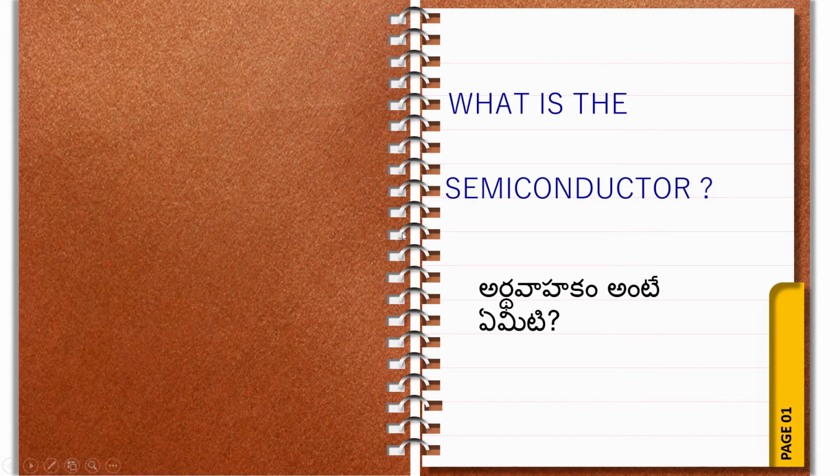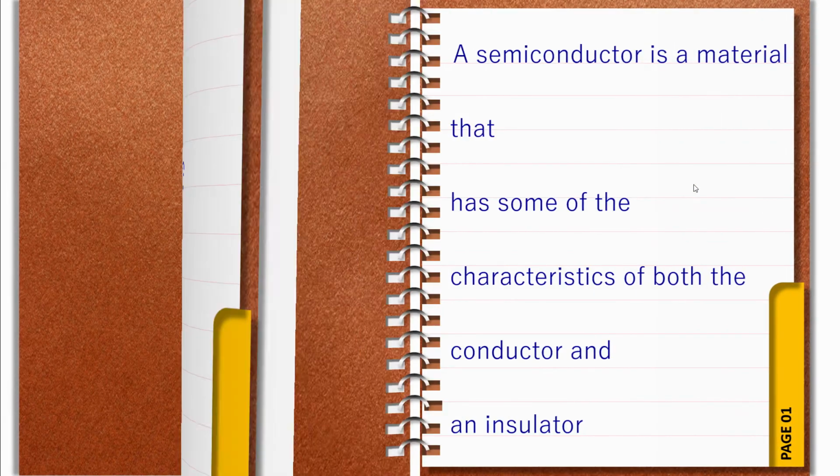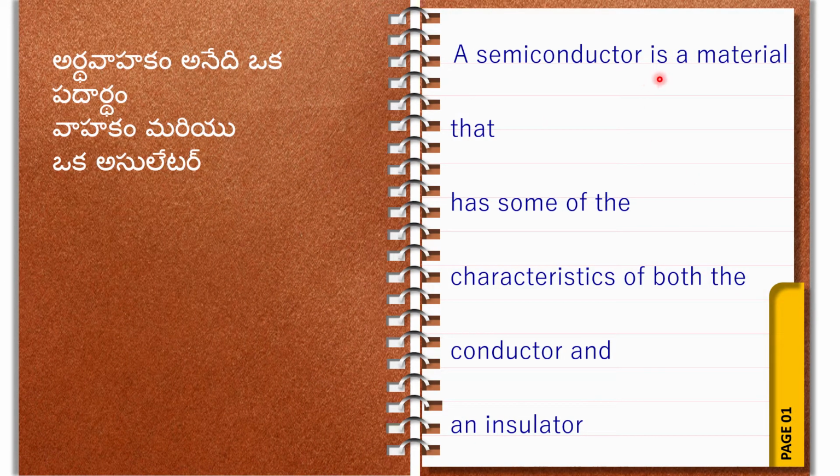Next, what is a semiconductor? A semiconductor is a material that has some characteristics of both conductor and insulator. What is the characteristic of a conductor? A conductor conducts the current. An insulator opposes the current, it does not allow the current. So a semiconductor is a material that sometimes conducts the current and sometimes does not allow the current. That type of material we call semiconductor material. This is clear? Next.